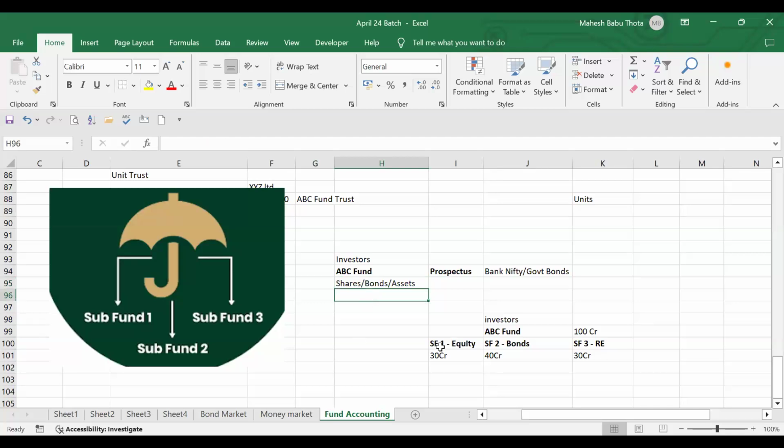Suppose sub fund 1 is making a loss, sub fund 2 is making a profit. We have diversified all this portfolio so that we can set off the loss from one fund against another fund. Basically, we are keeping our investment in different kinds of funds.